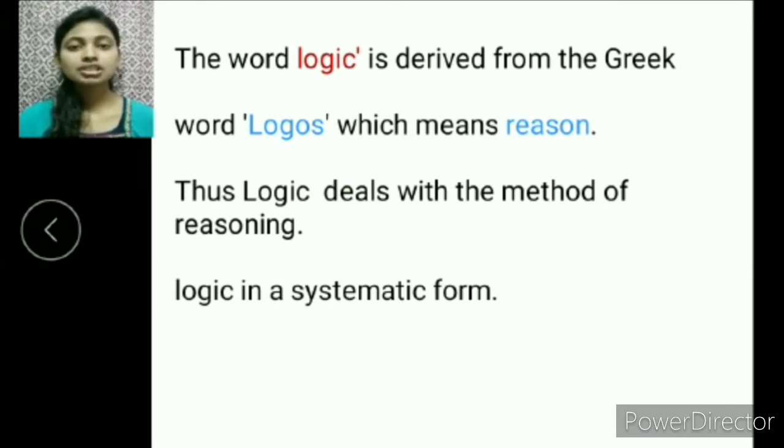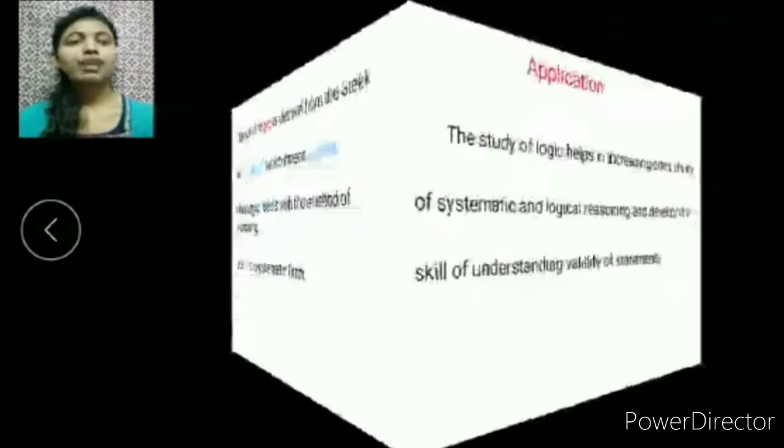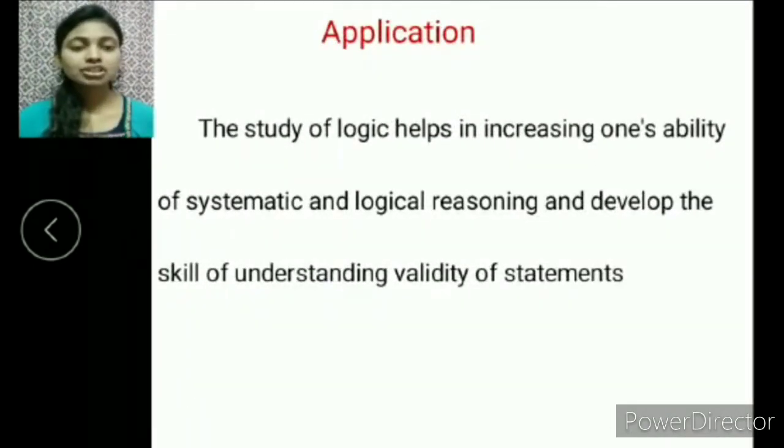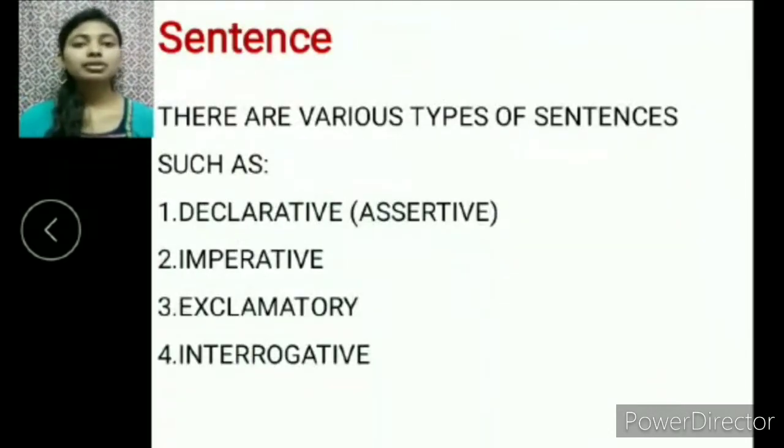Logic is a systematic form. Its applications: the study of logic helps in increasing one's ability of systematic and logical reasoning and develops the skill of understanding the validity of statements. Sentence: there are various types of sentences such as declarative, imperative, exclamatory and interrogative.